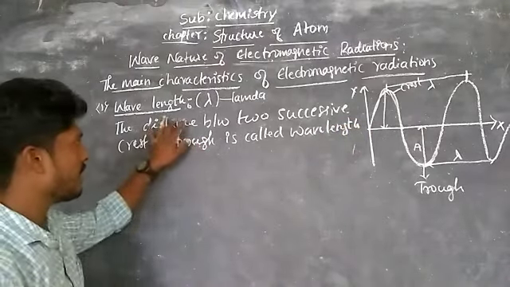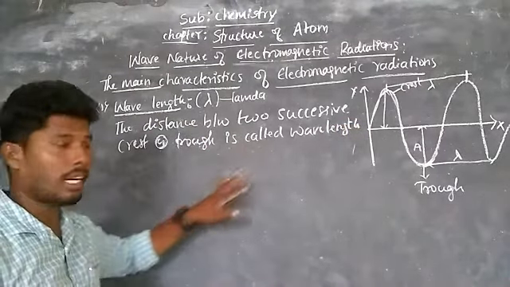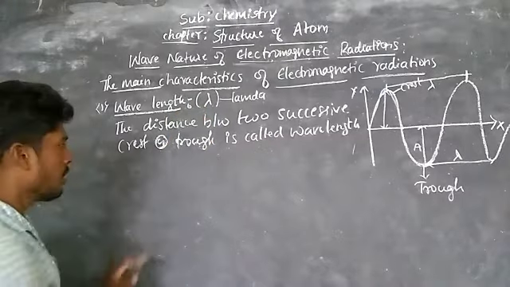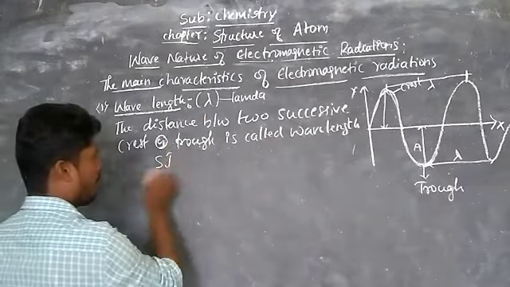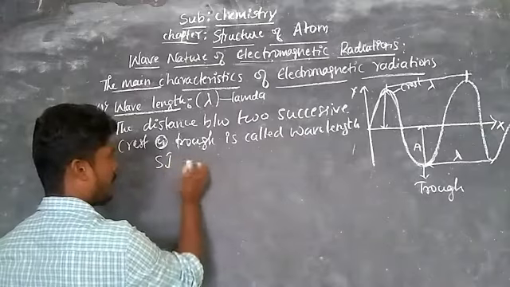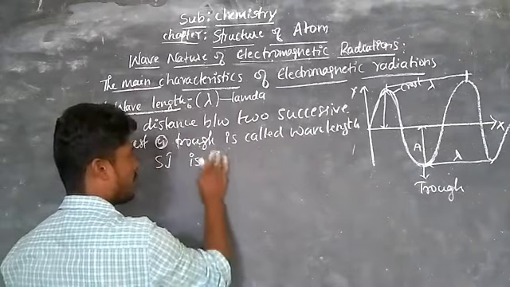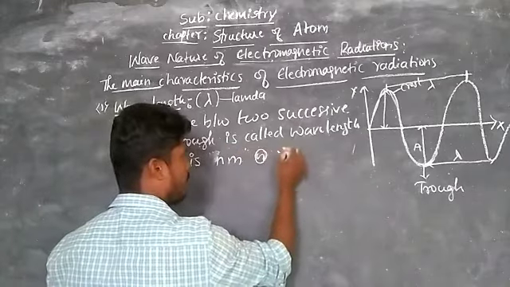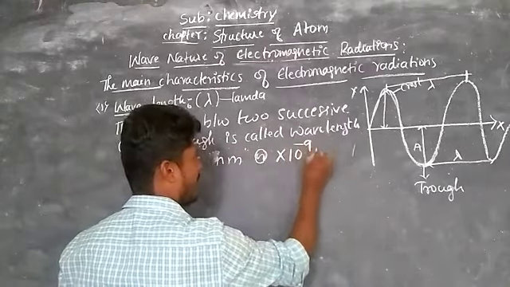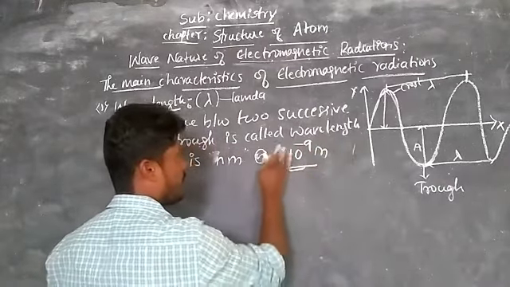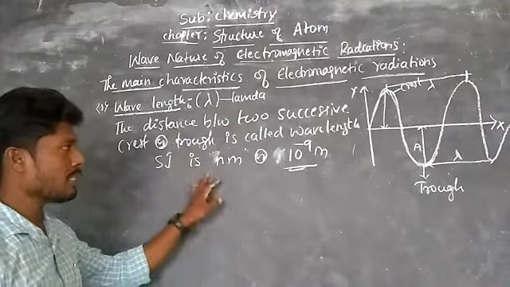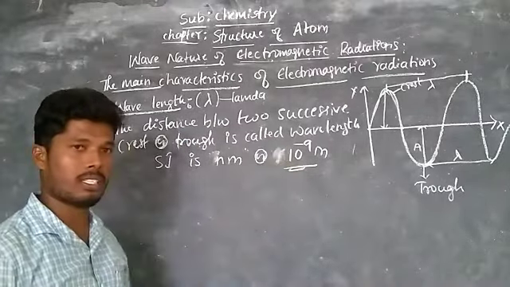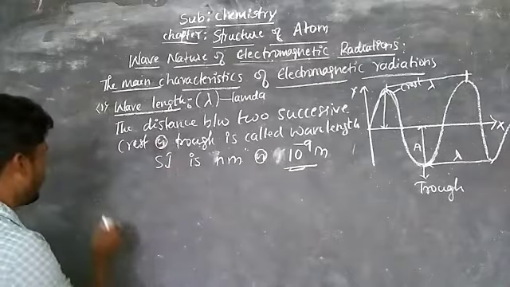Wavelength is defined as the distance between two successive troughs and it is indicated by lambda. The SI unit is meters or nanometers, that is, 10 power minus 9 meters. Nano means 10 power minus 9 meters. Okay, this is the wavelength. Then second,